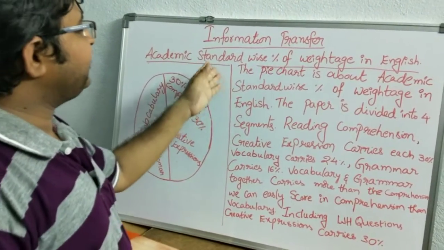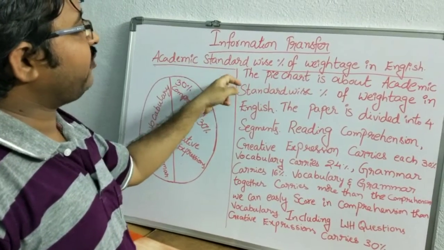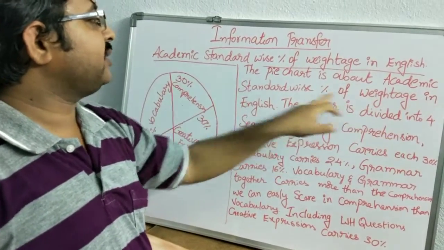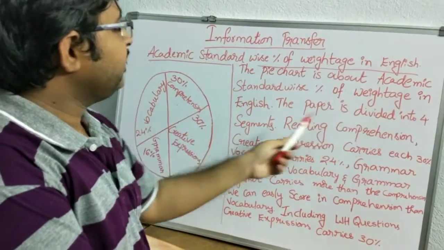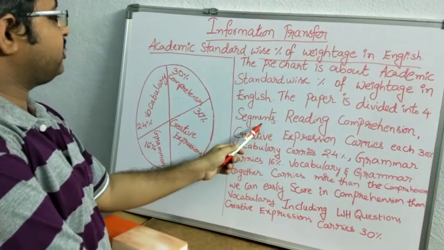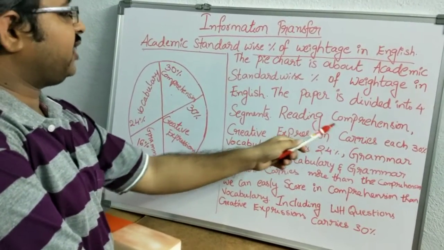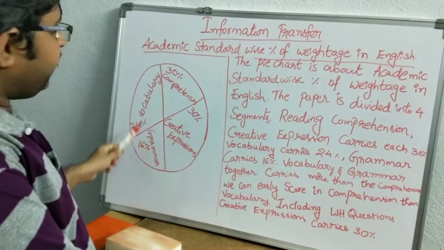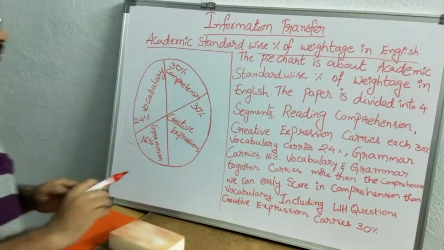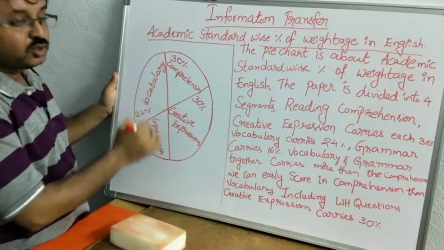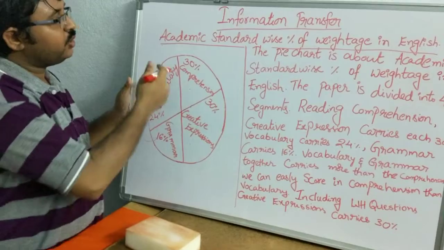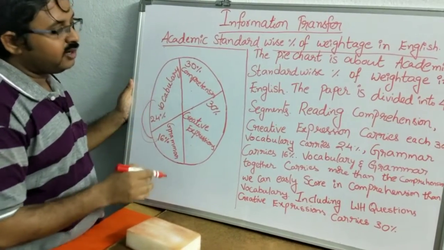The first line is given by them. Academic standard wise percentage of weightage in English. Write it as it is: The pie chart is about academic standard wise percentage of weightage in English. Next, how many segments can we see here? Four. The paper is divided into 4 segments: reading comprehension, creative expressions, grammar and vocabulary. In the question paper they gave vocabulary and grammar together as one part, but for our understanding I made it 2 parts. Don't get confused; in the exam it is together as 1 part, but in the pie chart I want to show it as 2 parts: vocabulary 24%, grammar 16%.